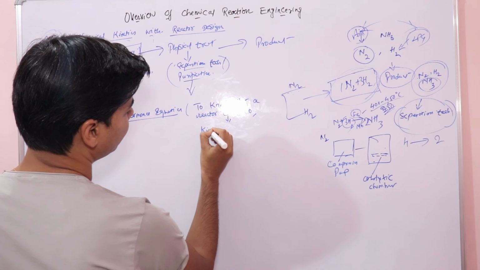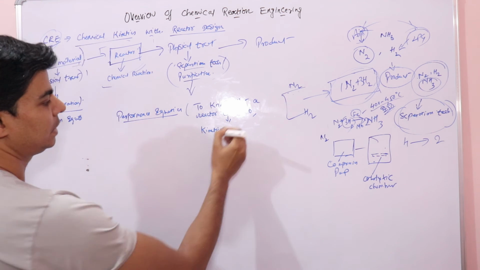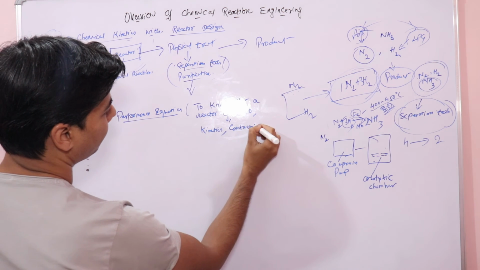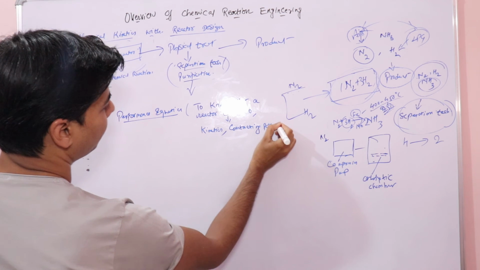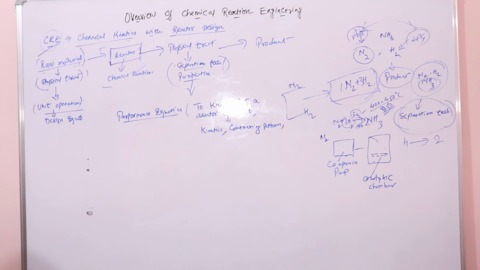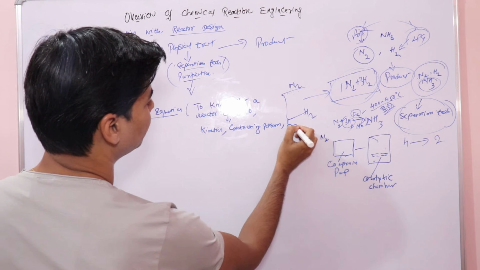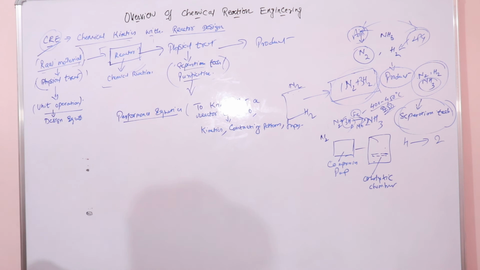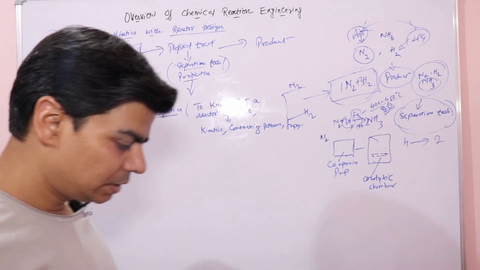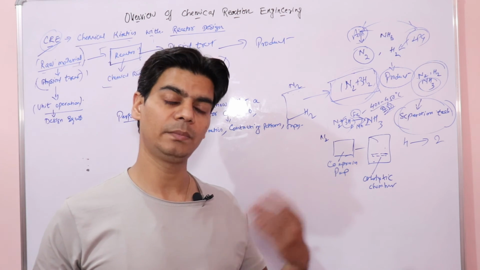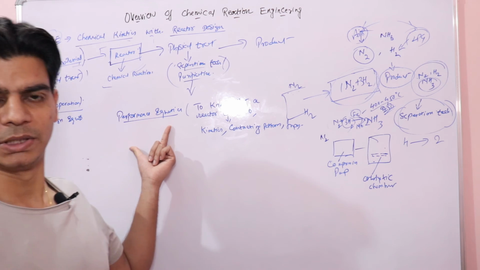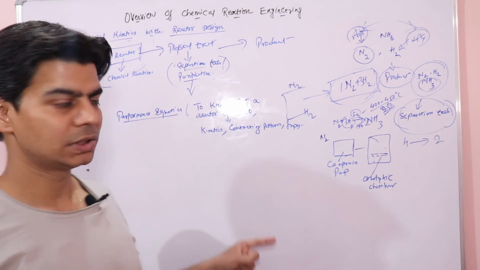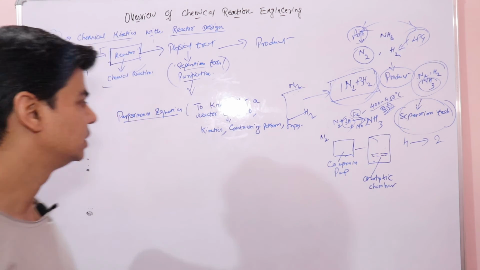We need to know the kinetics, right? The contacting pattern, and the other is the input. Input is basically the raw materials and the reactants that you feed in the chemical reactor, right? So basically in this chapter, we would be finding the performance equations, right? Once you are clear with the performance equation, then you can go ahead with your reactor design, right?